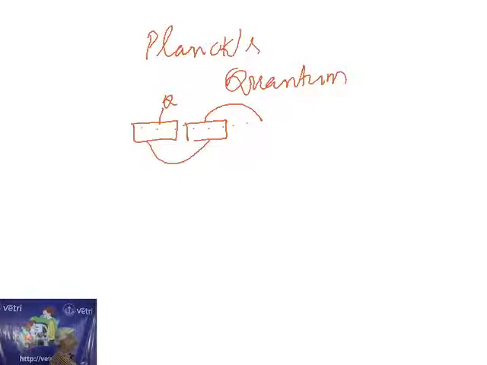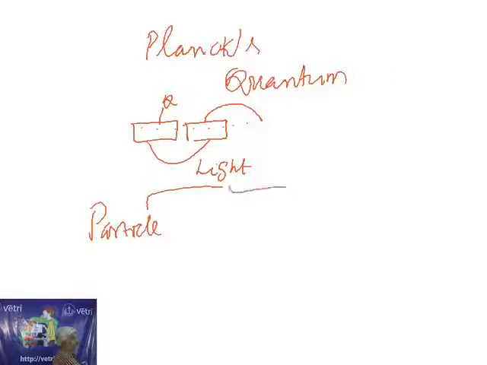So Planck boldly suggested that light has both particle nature as well as wave nature. Light behaves as a particle as well as a wave. That is called dual aspect.